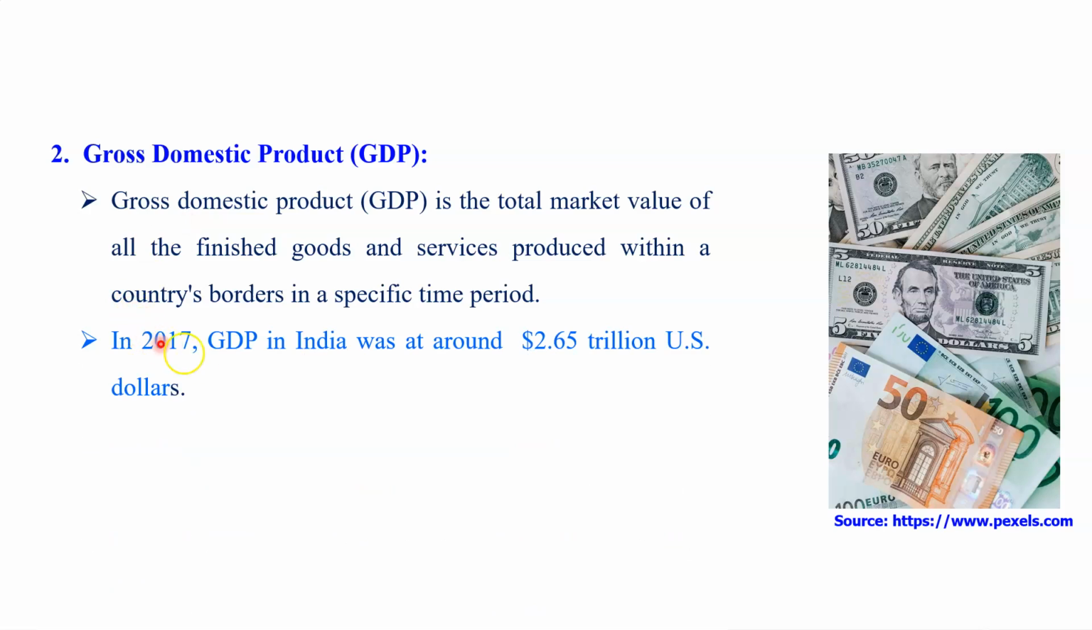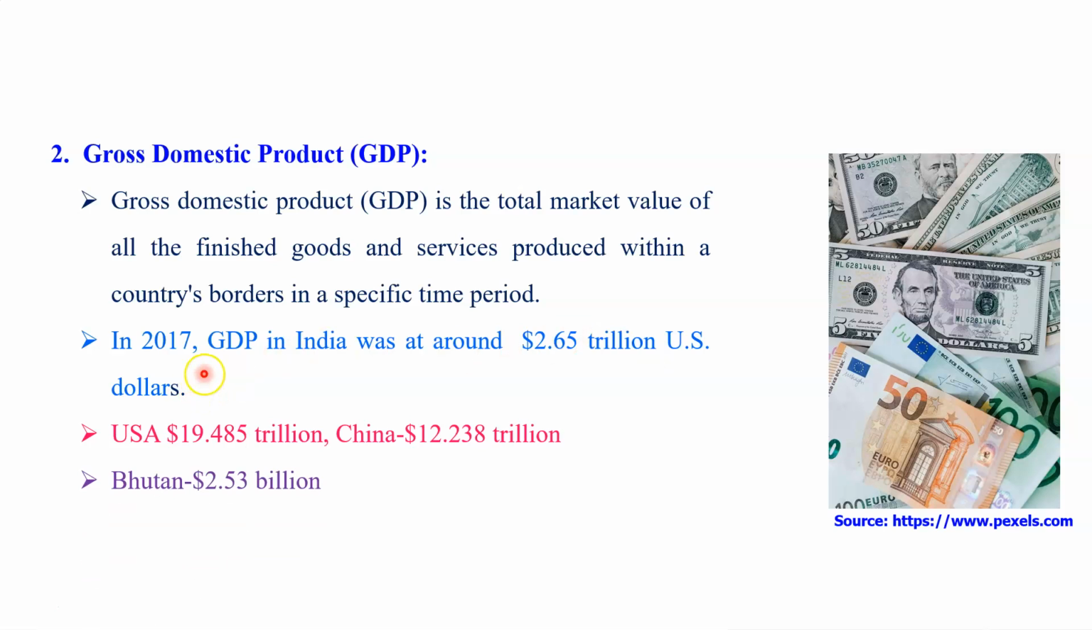So in 2017, if we are talking about India's GDP, it was around $2.65 trillion US dollars. On the basis of that, we can analyze the status of economic development of the country. If we are talking about the USA during the same period, it was $19.485 trillion. In China, it was $12.238 trillion. In Bhutan, see, a very small figure. It was $2.53 billion.